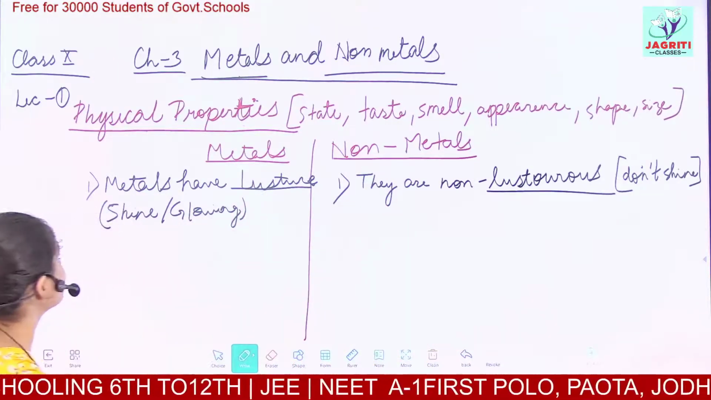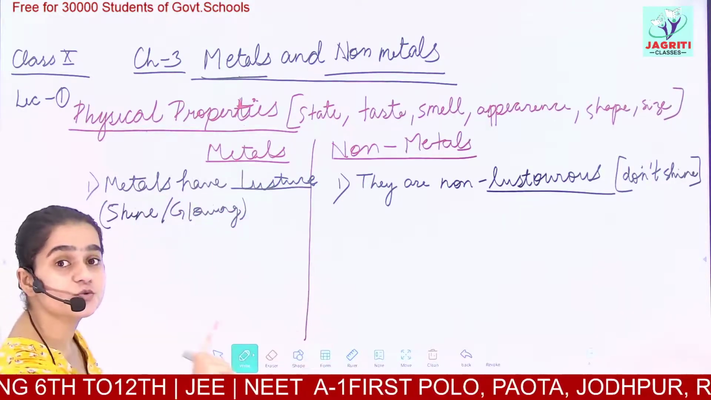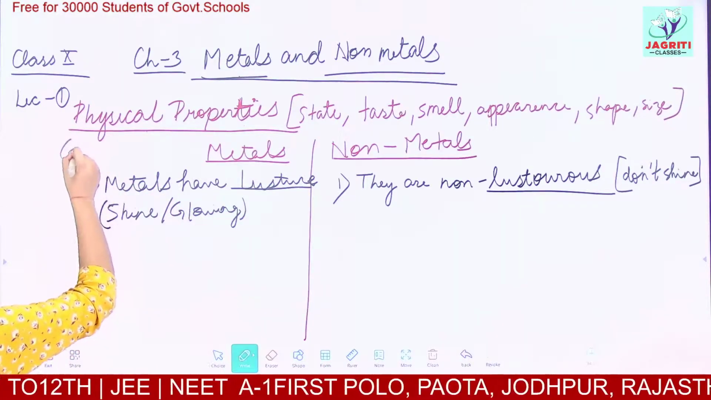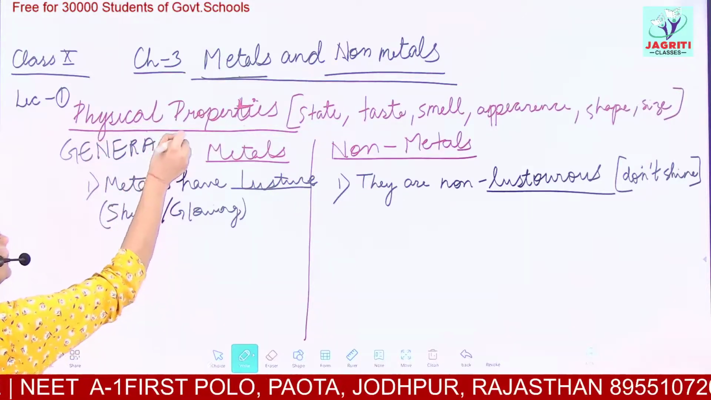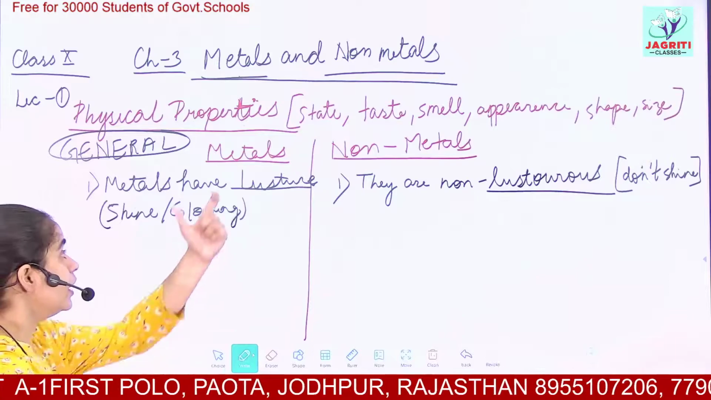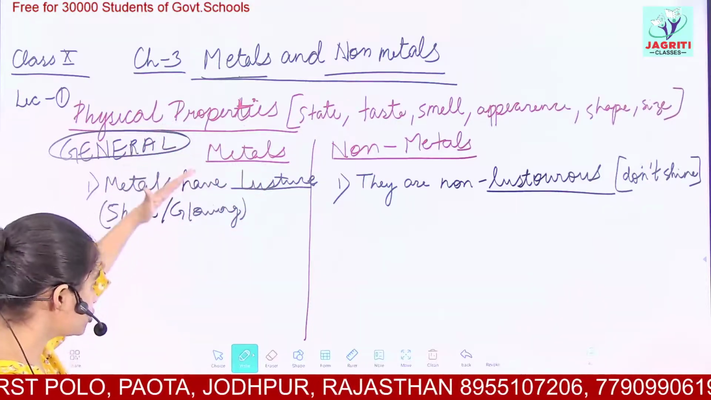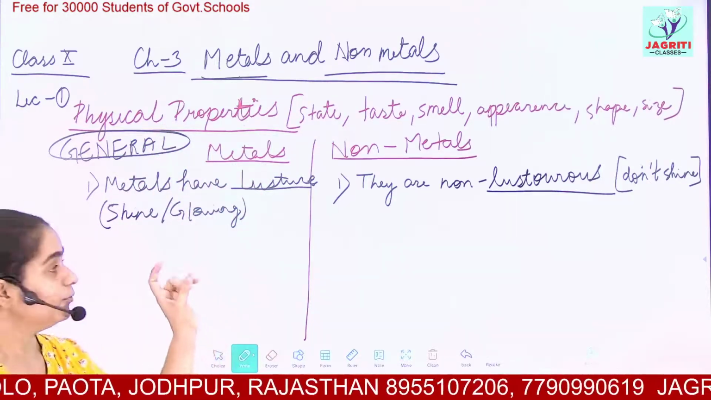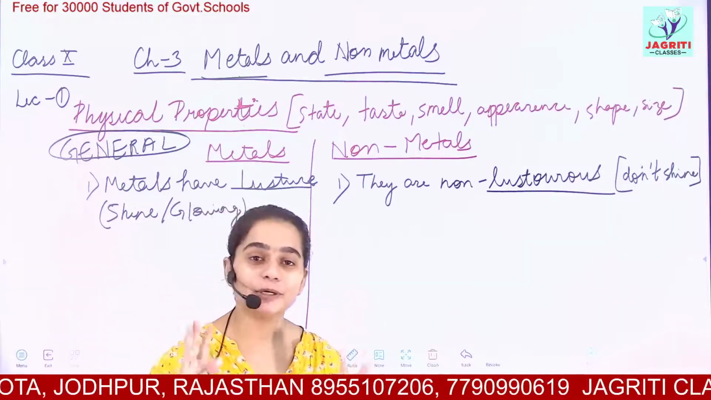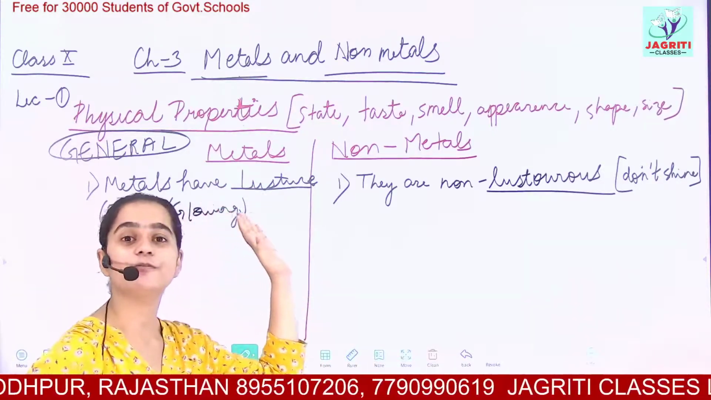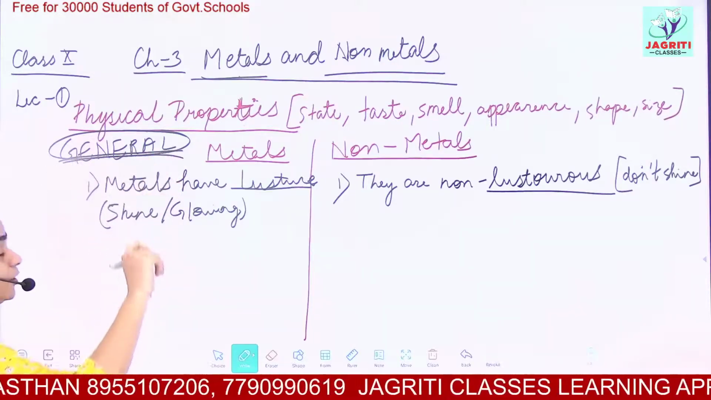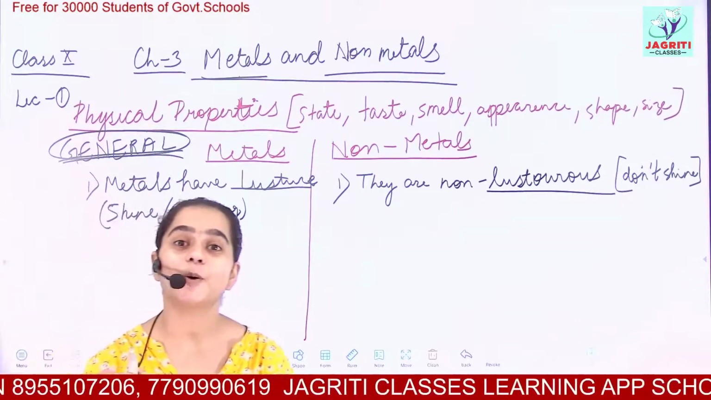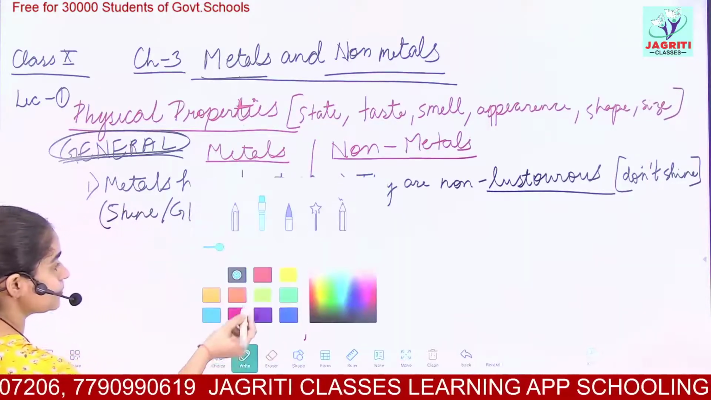Remember my words, these physical properties, the differences which we are discussing, are only the general properties. It is not necessary that a substance is a metal and follows all the properties. No, if it follows 2 or 3 properties, then we keep it in the category of metals. So these are the general properties. We will discuss many exceptions to the properties, like the first exception would be what?